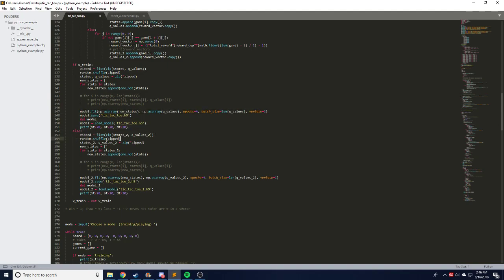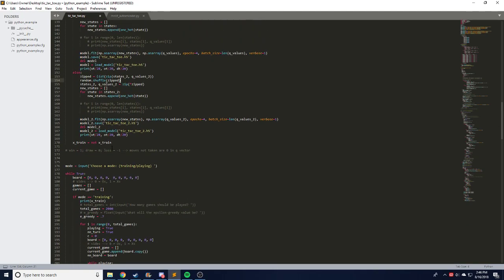This happens relatively quickly, and it's pretty neat that it actually works that well. Obviously, some optimization could be done, but since tic-tac-toe is such a simple game, I did not find that to be the most important thing in the world. And then, this is just to invert this variable. Xtrain is just a way of alternating between models being trained.